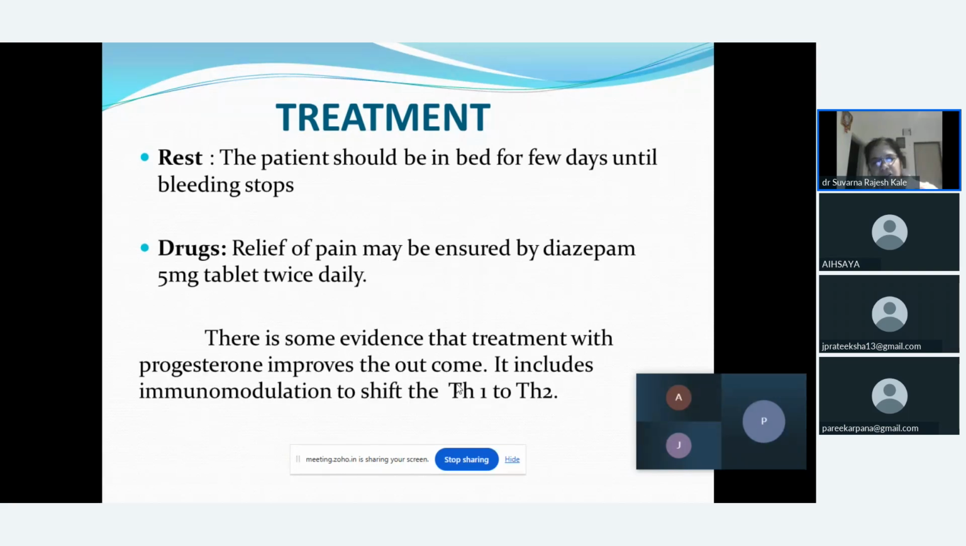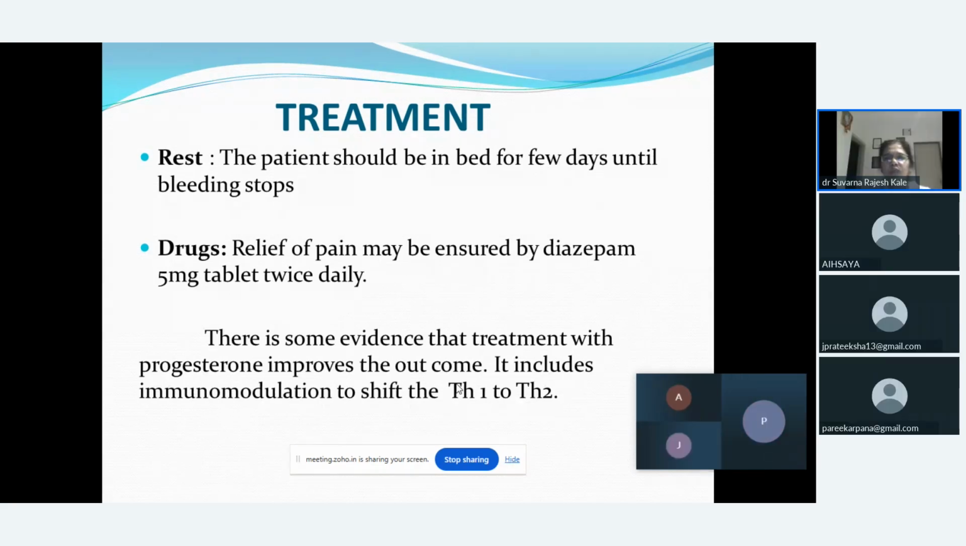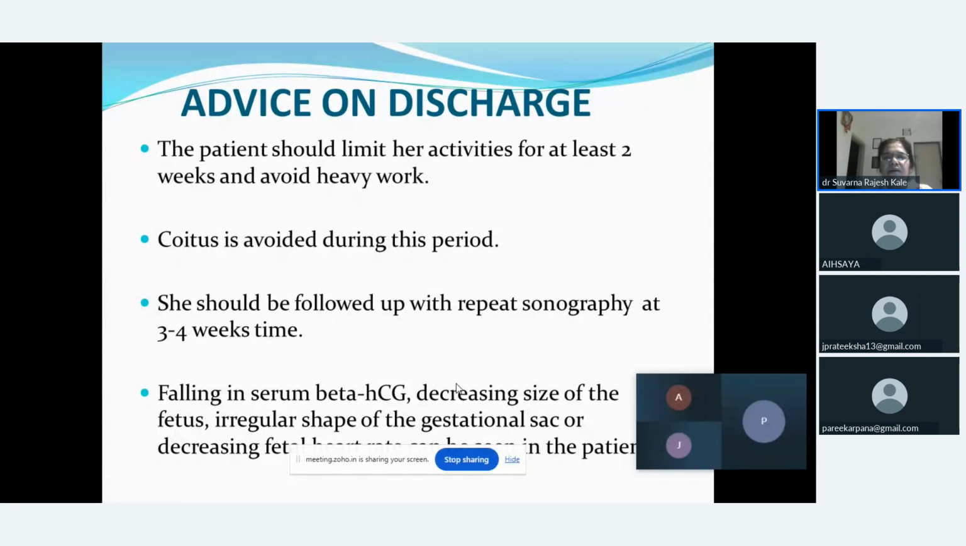Sometimes we can find that the female is given progesterone to improve the evidence of the treatment, which will help to increase the Th1 to Th2, that is the T helper cells. Okay. So here the activities of the female are limited to at least 2 weeks, and she should be advised to avoid any type of heavy work.